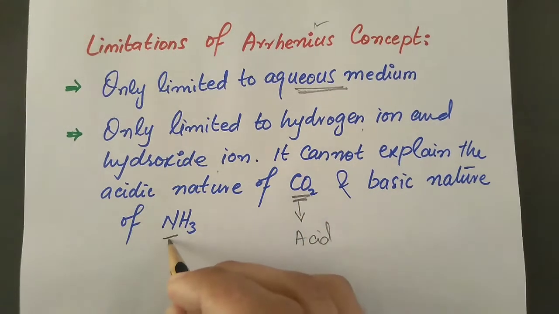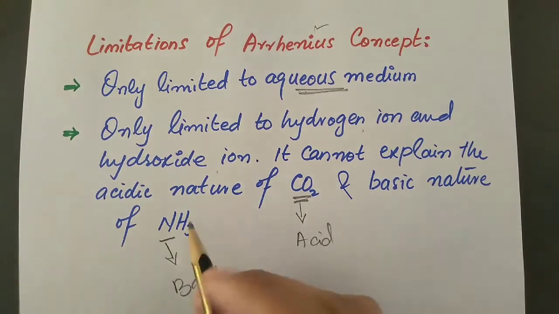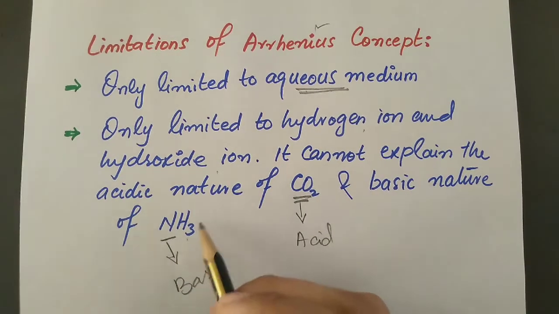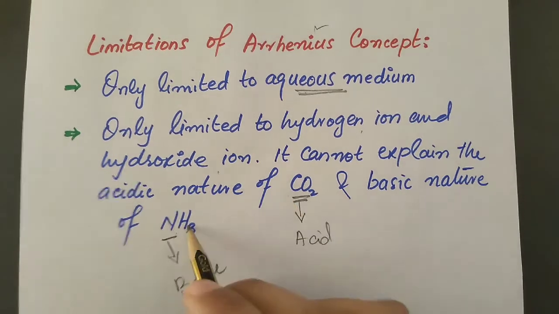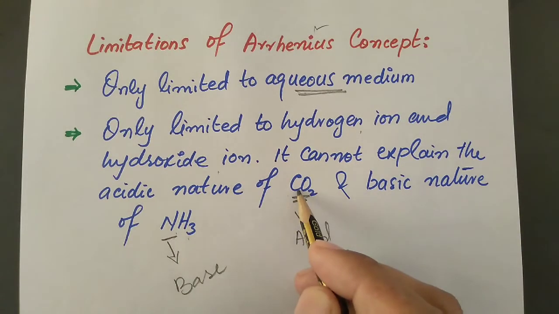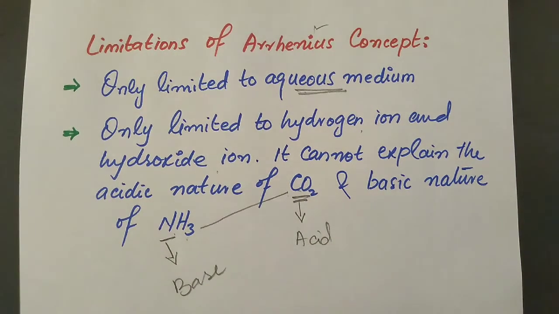Similarly, NH3 is base in nature, but it does not contain any hydroxide in the molecule. So these are compounds that do not contain hydrogen or hydroxide in their molecule. These compounds' acidity or basicity cannot be explained by Arrhenius. These are the two limitations, the drawbacks that are present in the Arrhenius concept.